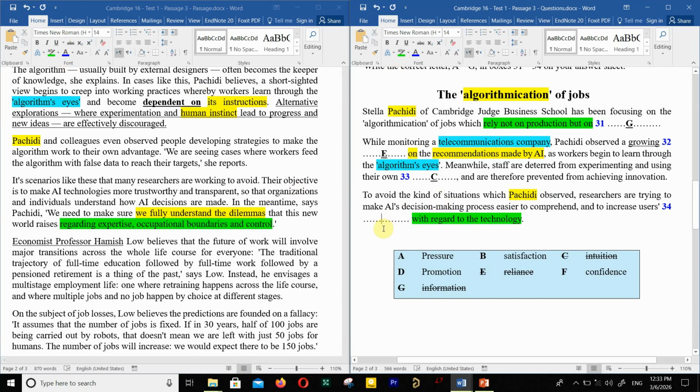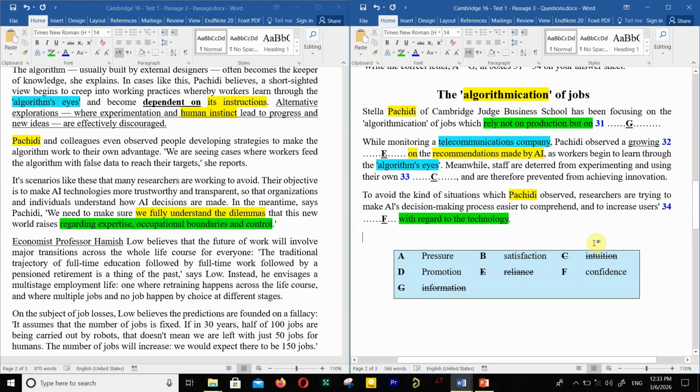Okay, so increase users' what? We fully understand the dilemmas. We have to make sure we fully understand. What is the synonym of this? Pressure, no. Promotion, no. Satisfaction, no. Confidence. We have to raise the confidence of the users. So F is the answer, be careful. You just write down F for this question in your answer sheet. G, E, C, and F for questions 31 to 34.